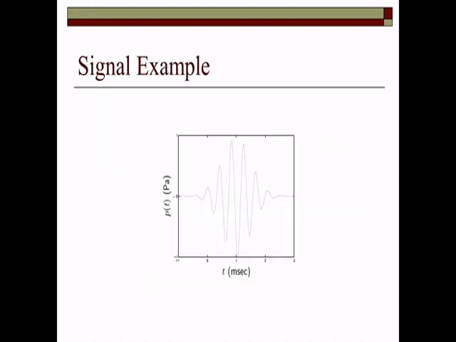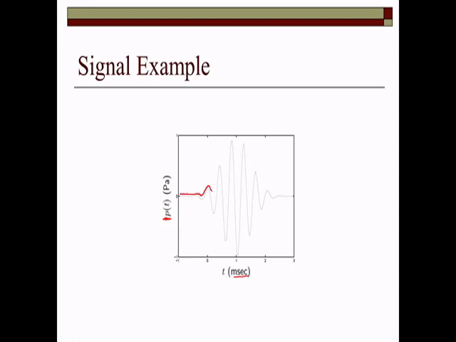Here we have a graphical representation, say p is a certain variable, right, and t is time in milliseconds. So it is the signal p which varies with respect to time.